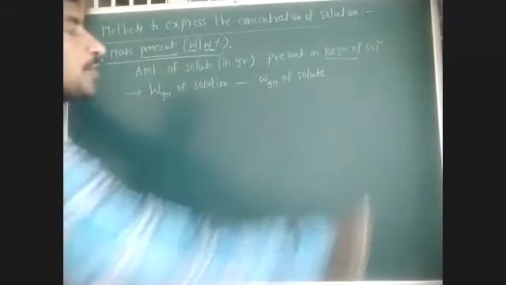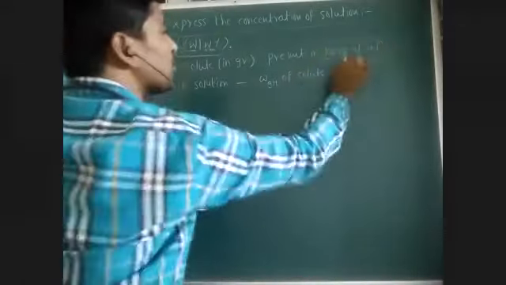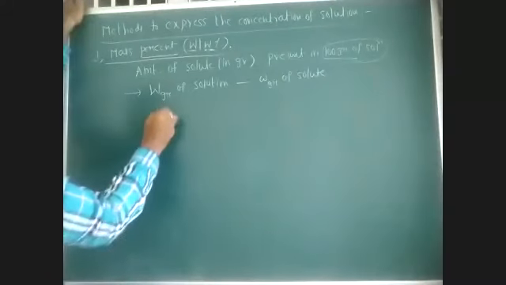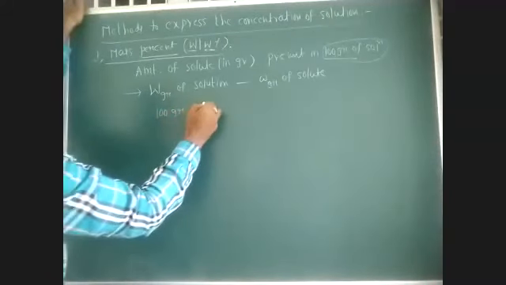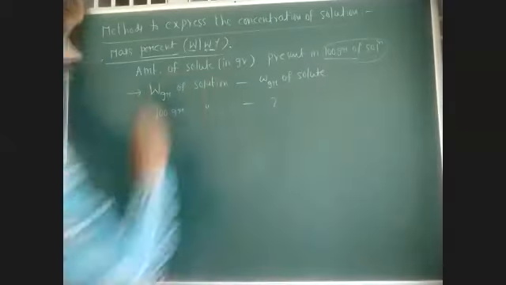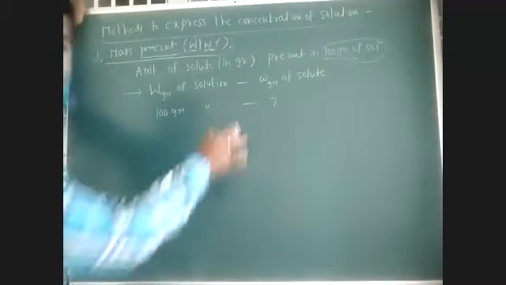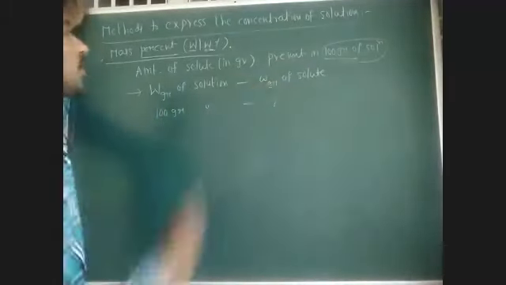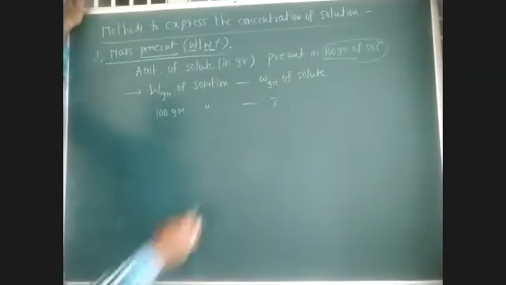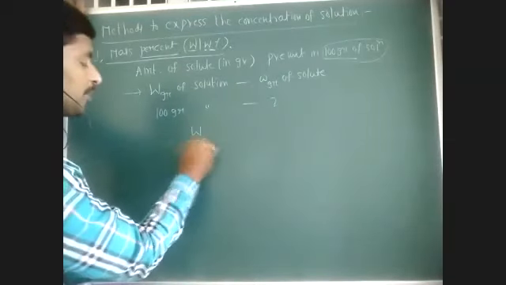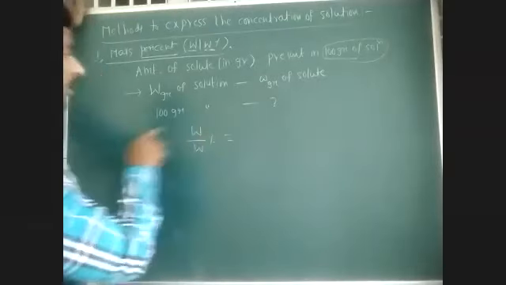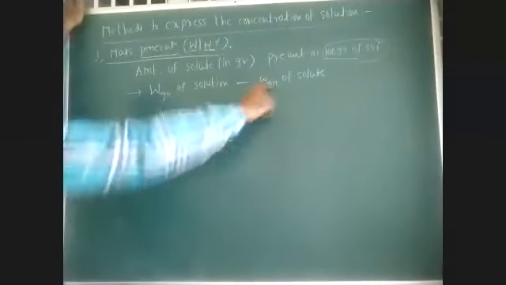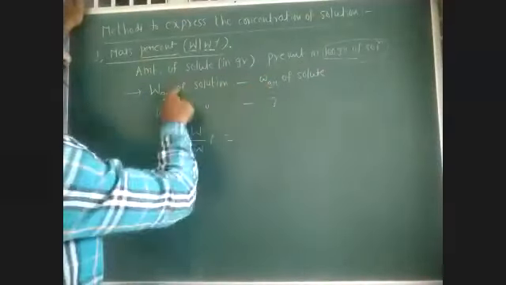Now we want to calculate how many grams of solute are present in 100 grams of solution. What is the weight of solute present in 100 grams of solution? That is called mass percent, or weight by weight percentage. So weight by weight percentage is this one by this one into 100.